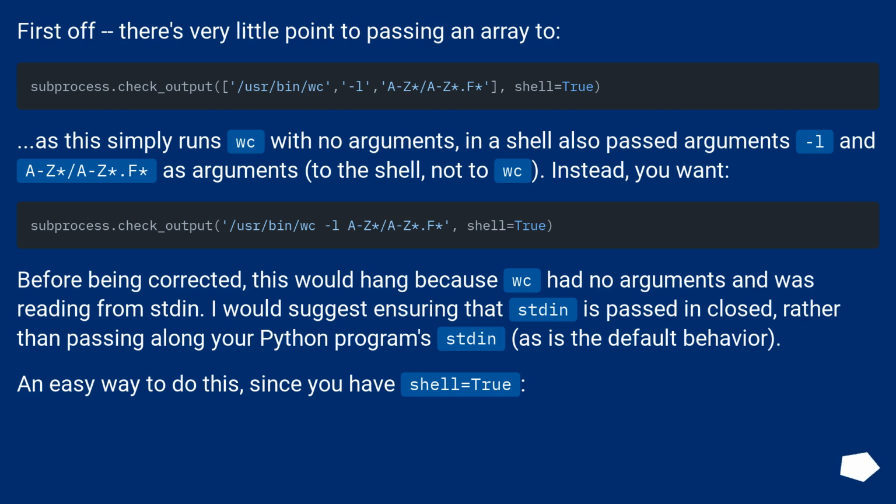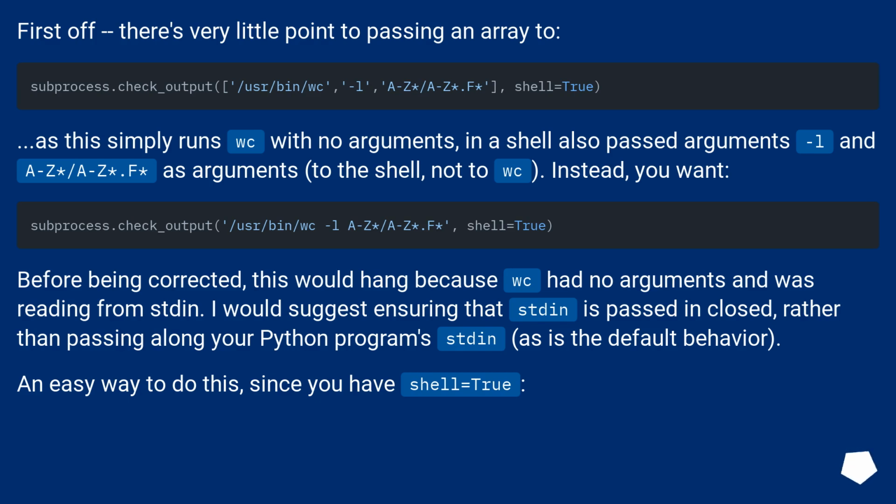First off, there's very little point to passing an array to it, as this simply runs dubc with no arguments, and a shell also passed arguments -L and AZ/AZ.f as arguments to the shell, not to dubc. Instead, you want the following. Before being corrected, this would hang because dubc had no arguments and was reading from stdin.